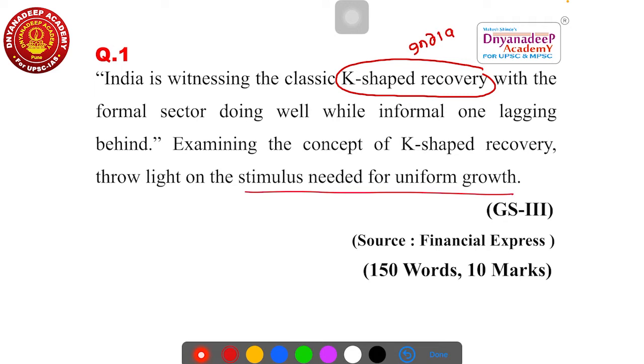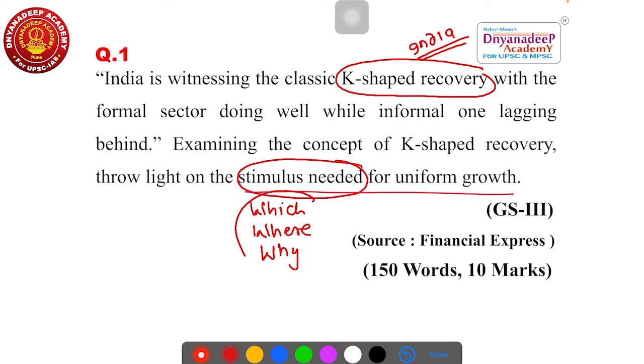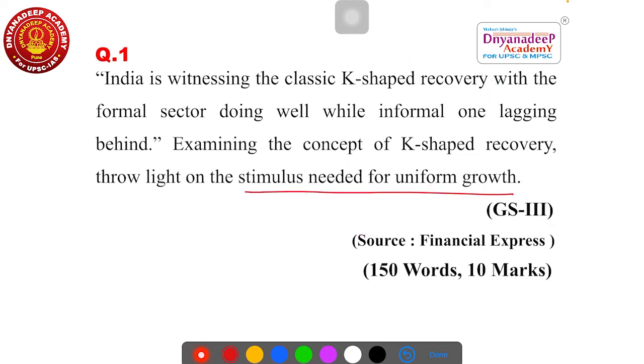Now you should have a basic understanding of the economy of India, of the situation of India, of the pandemic in India, and also you should know what the concept of K-shaped recovery is. And then the second part is what stimulus is needed and why it is needed, which stimulus, where this stimulus should be provided and why it should be provided. These three parts you have to discuss to get uniform growth. So this is a simple question. Now let's go for the answer.